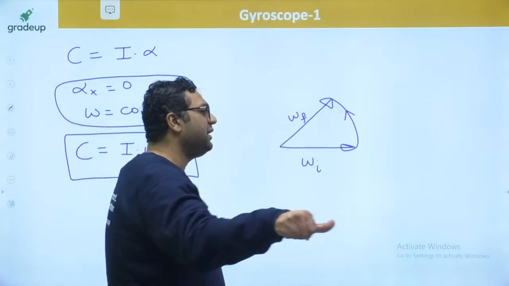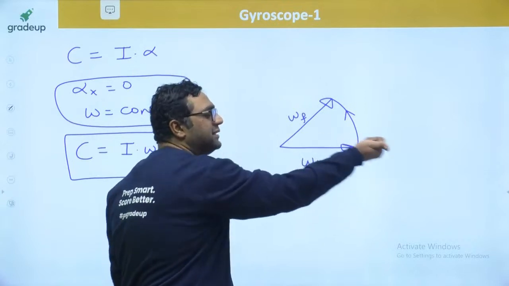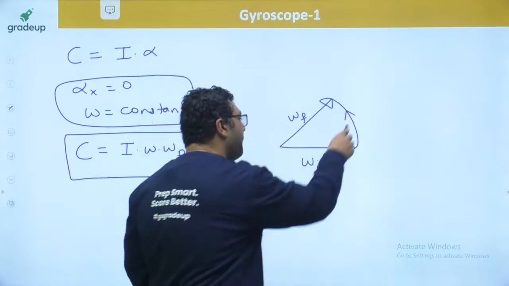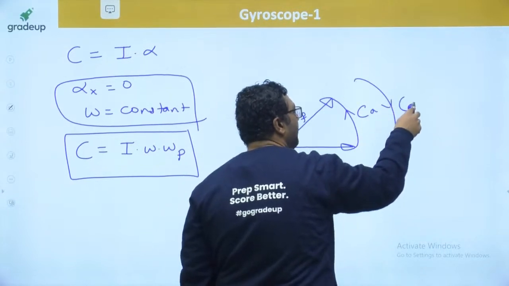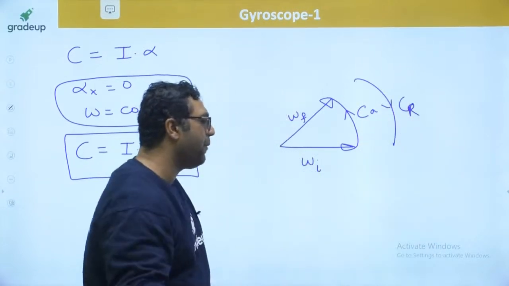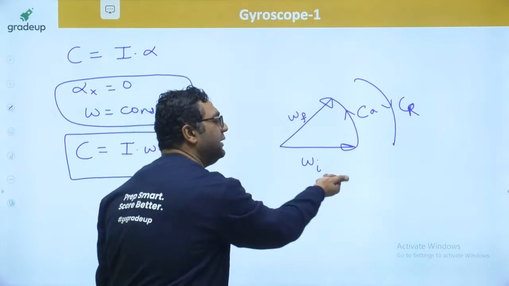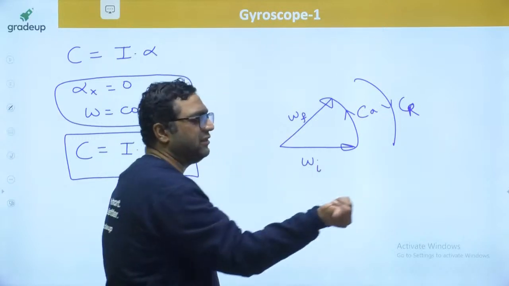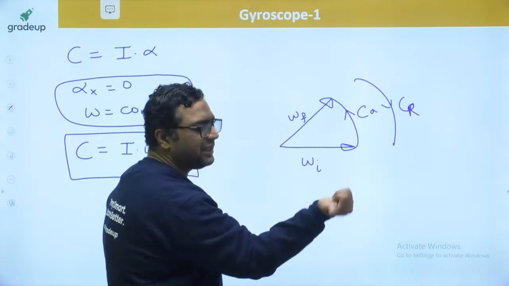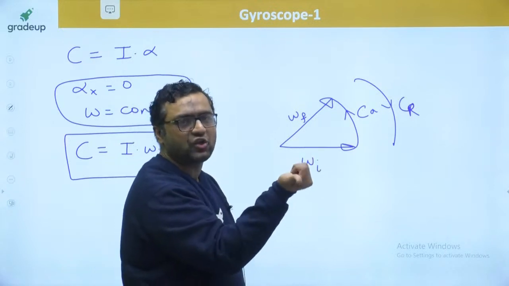So if you say with the right hand, this is the active couple, this is the reactive couple. Active couple is in this way, reactive couple is this way. And my dear, this is the reactive couple, and this is the direction of couple.